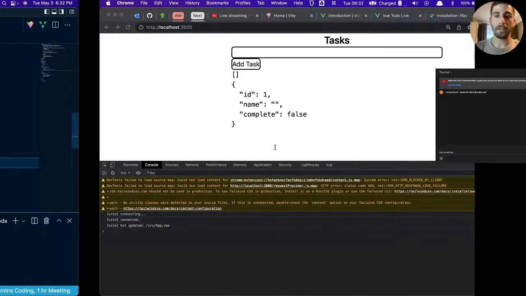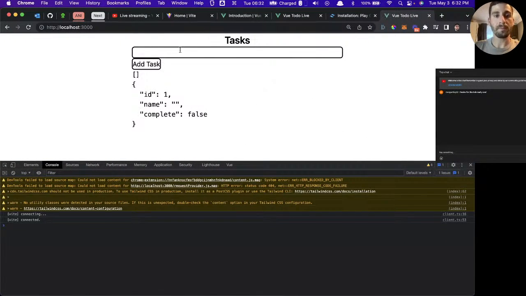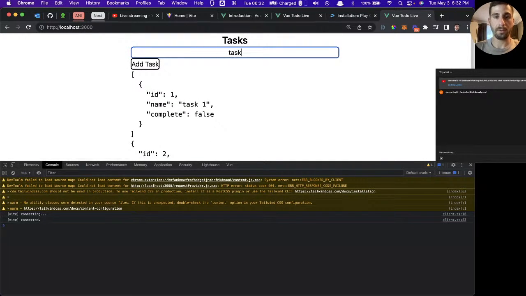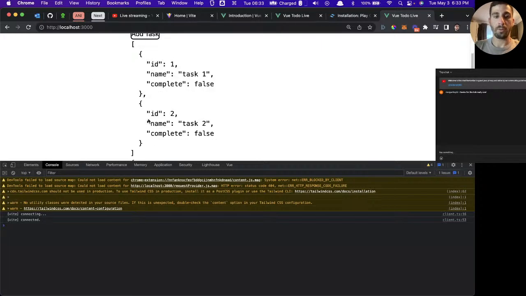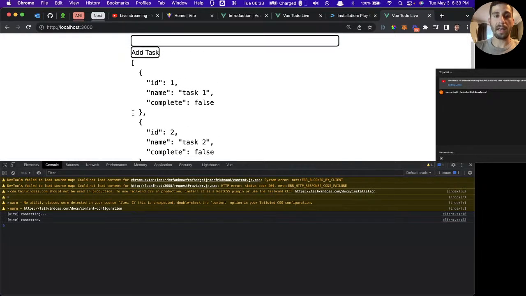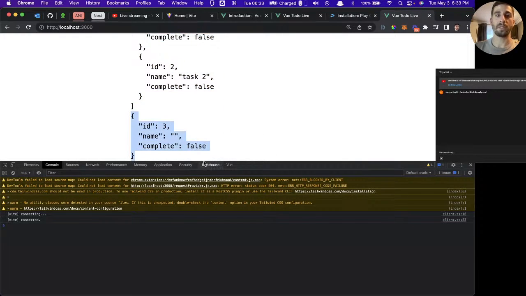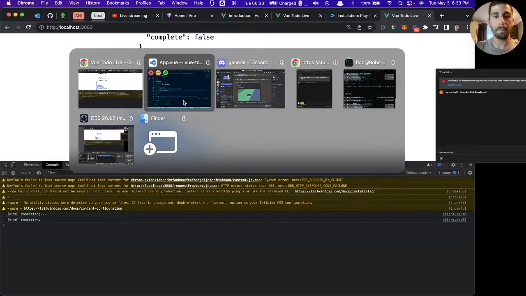So let's take a look at this. Task 1. We click add task. There we go. Task 2. Add task. But now if I start clicking this like crazy, we scroll down and all we have are these 2 tasks in the array and then the third task, which is ready to be added to the array.